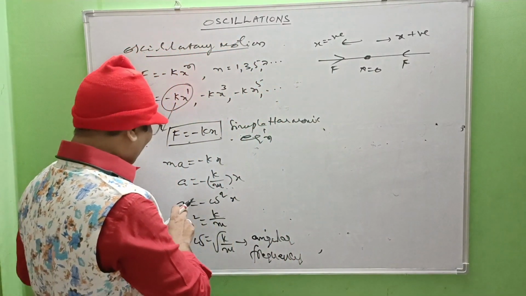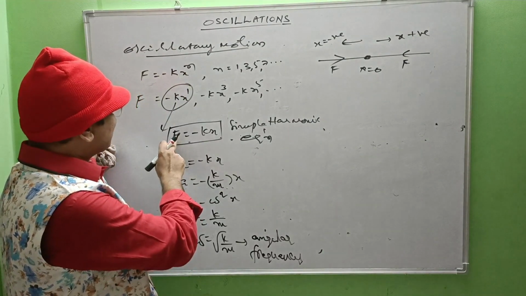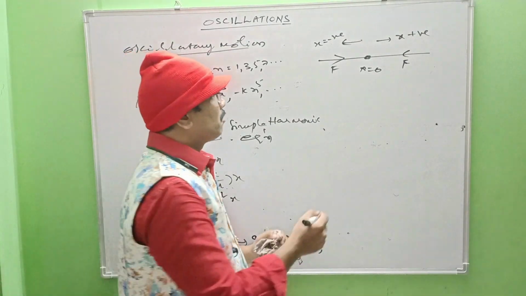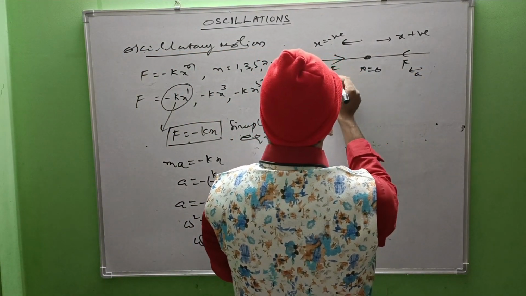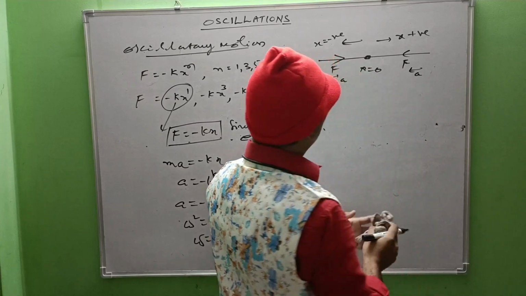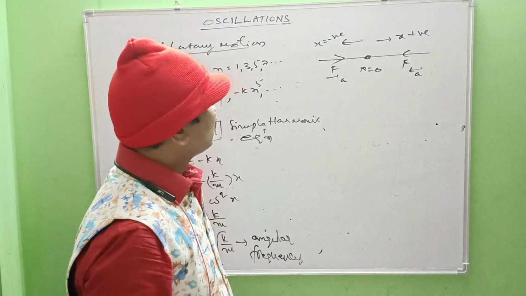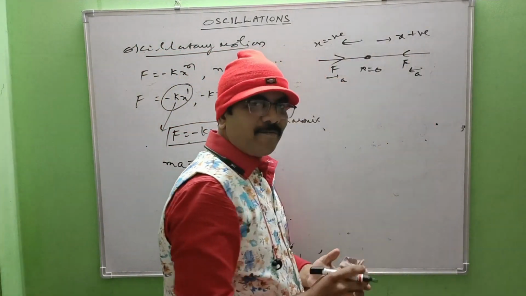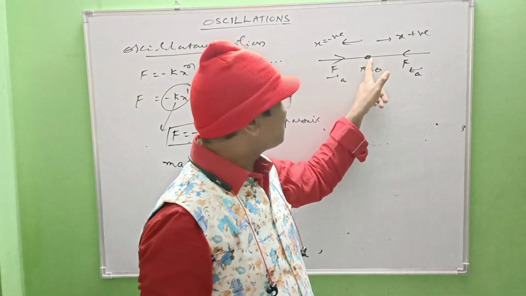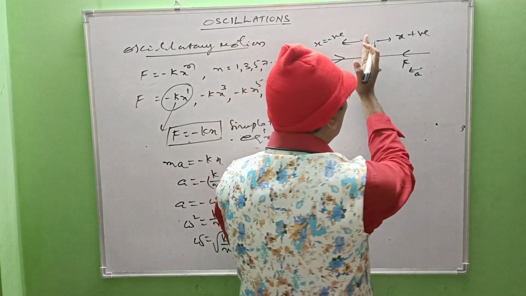See here, what is the direction of acceleration? The direction of acceleration is also the same as that of the force. So here acceleration is also directed like this, and here also. Why? Because force and acceleration are parallel to each other. Am I right? Okay. Now, during oscillation, as a particle moves towards the extreme position, its velocity gradually decreases.